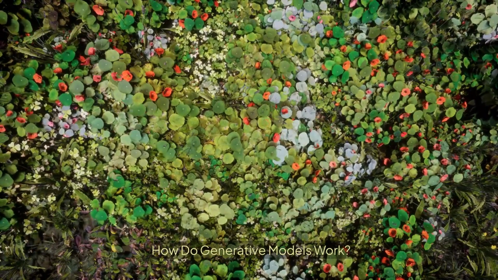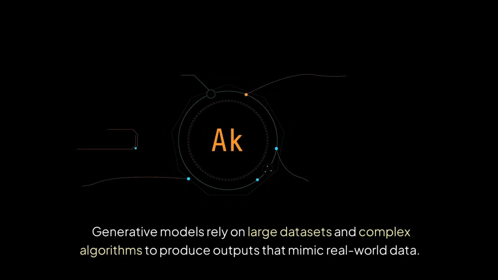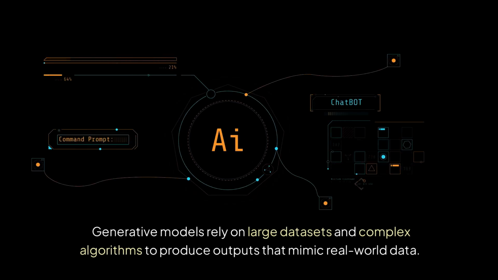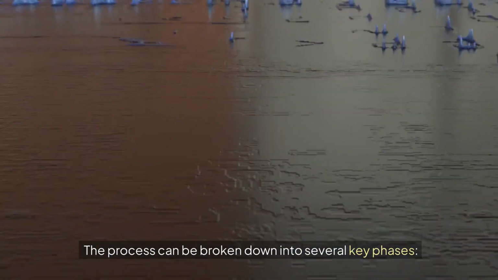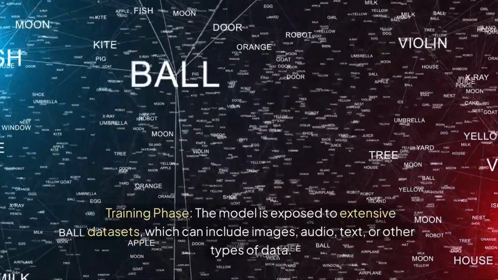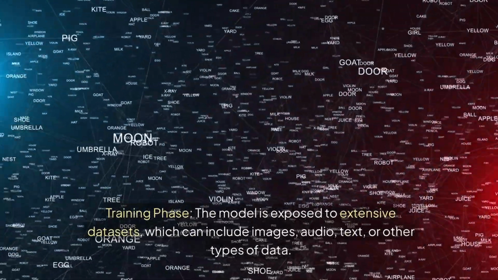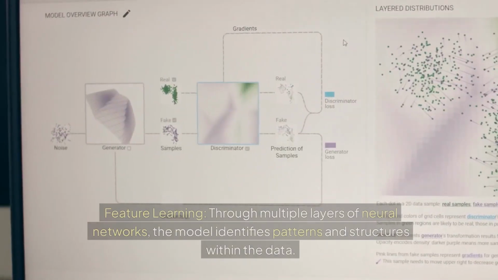How do generative models work? Generative models rely on large datasets and complex algorithms to produce outputs that mimic real-world data. The process can be broken down into several key phases. Training phase. The model is exposed to extensive datasets, which can include images, audio, text, or other types of data. Feature learning.